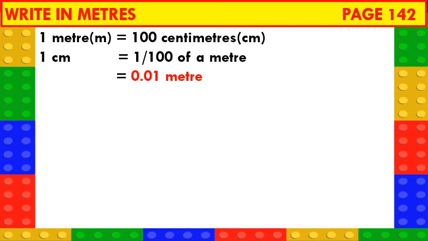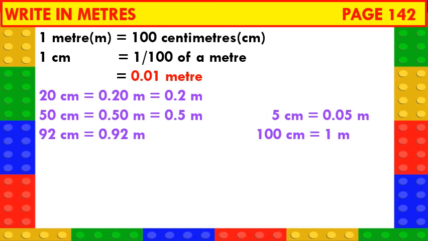So, naturally, 1 centimeter means 100th part of a meter. Or we can also say 1 centimeter is 0.01 meters. 20 centimeters is 0.20 meters. It can also be written as 0.2 meters.